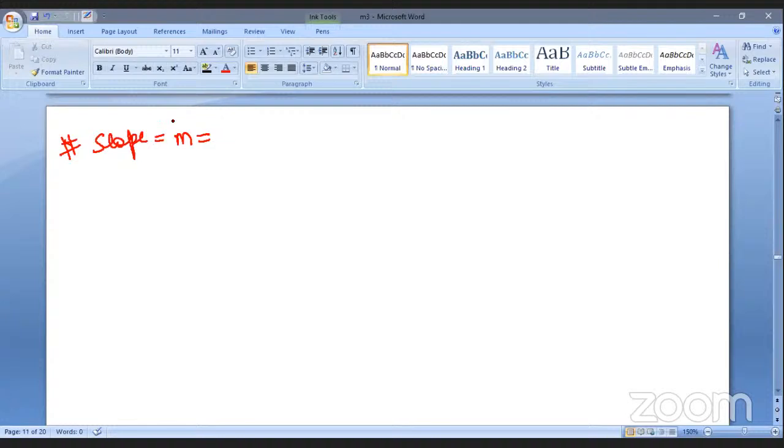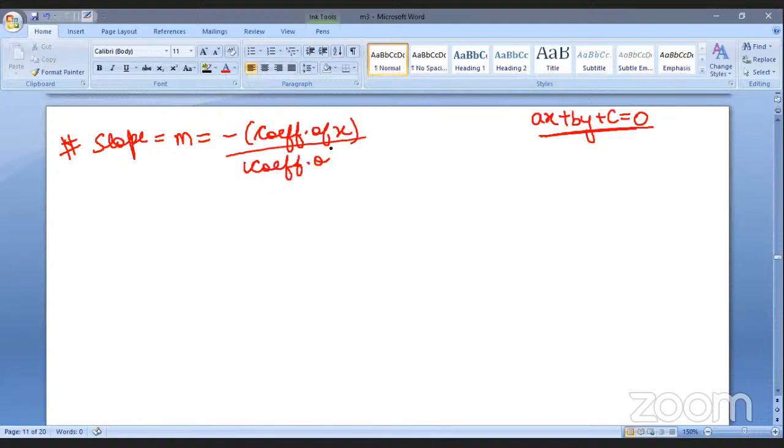So simply, whenever we are supposed to find the slope, if an equation is given in the general form, or in a way where we have got the coefficients of x and y intact, there we can do this. Simply, we find the coefficient of x divided by the coefficient of y, and multiply with this minus. So we'll get the value of the slope.